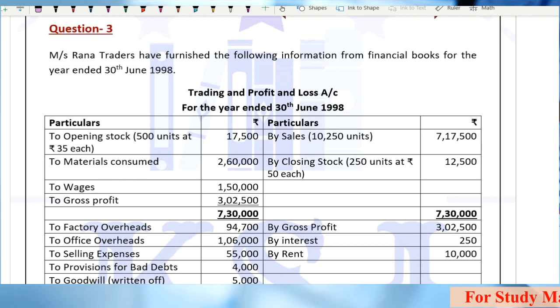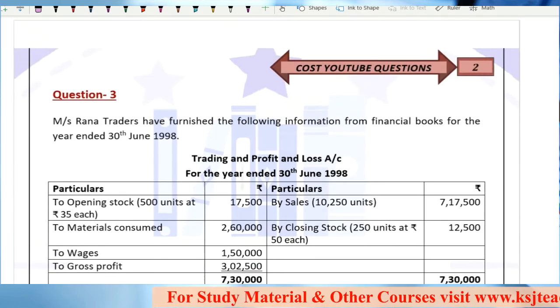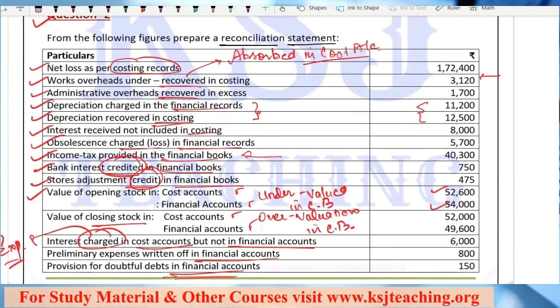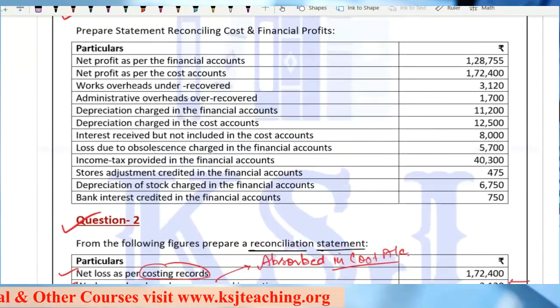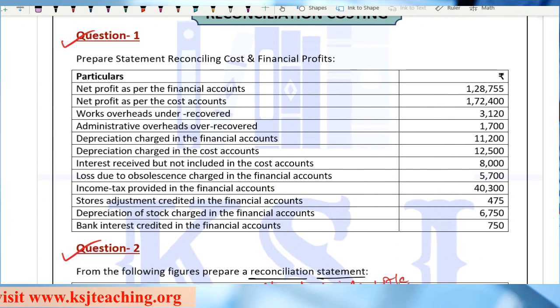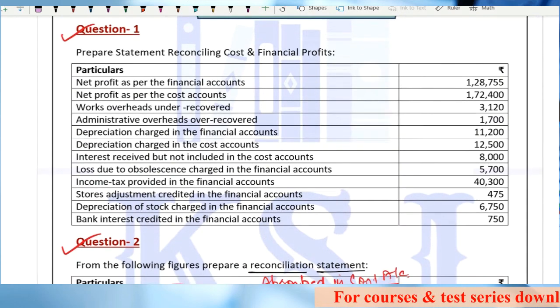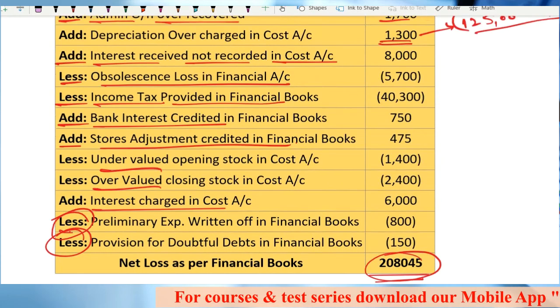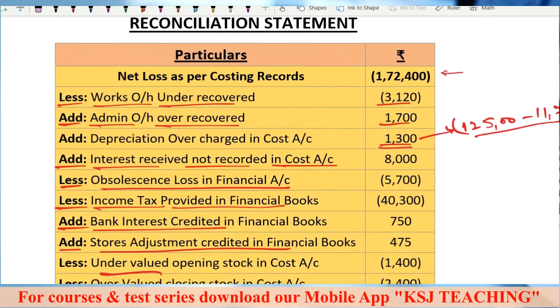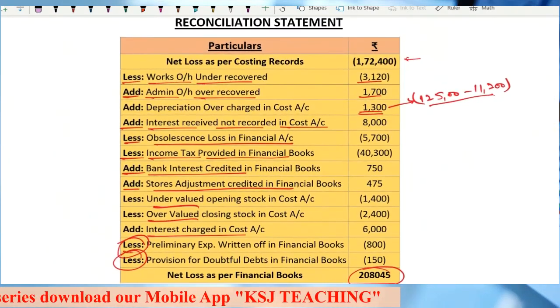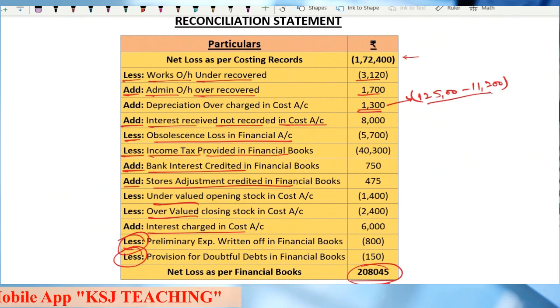I hope whatever we have done in this lecture, you have been able to grasp. Now I have given you the homework also, that you have to do question number 1 in both ways: Method 1, starting with the cost accounts and ending on the financial accounts; Method 2, starting with the financial accounts and ending on the cost accounts. And I hope this question number 2 is clear. This is the solution. If any of you have missed it, you can write it down. This is the complete solution, so you can pause the video here and write it down in your notebooks. That is totally up to you.